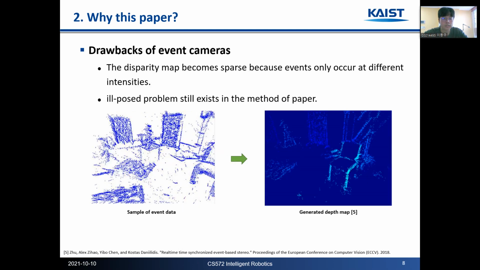Also, the paper lists several drawbacks and limitations of event cameras. One of them is that events only occur at intensity differences, like the edges of objects, so the disparity map becomes sparse. Then it leads to bad SLAM performance. Although this paper has addressed it, there is still an ill-posed problem.